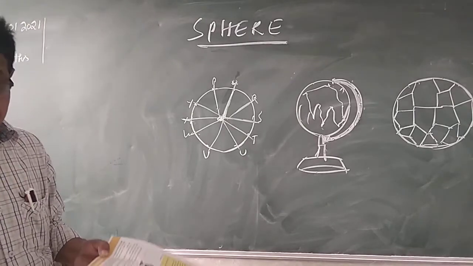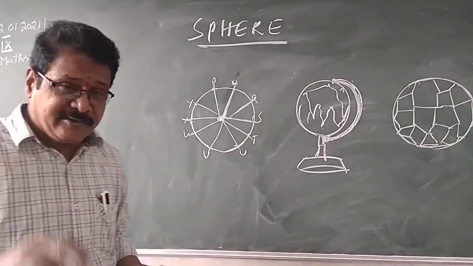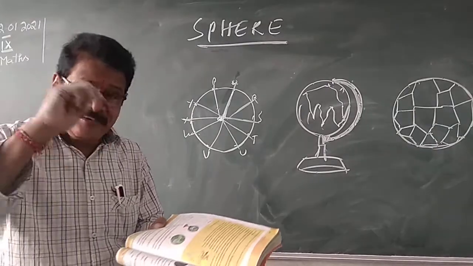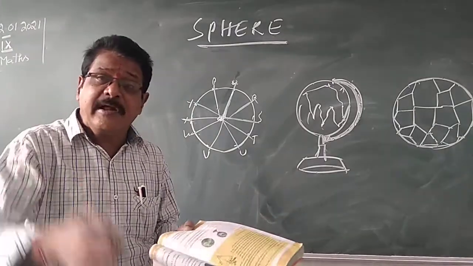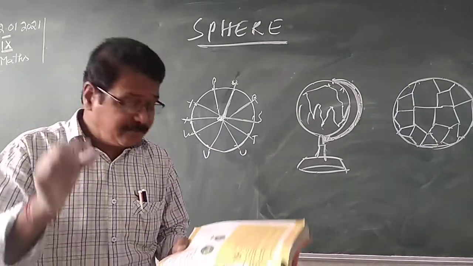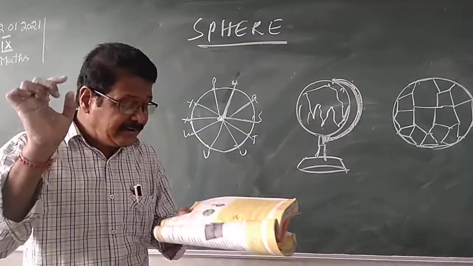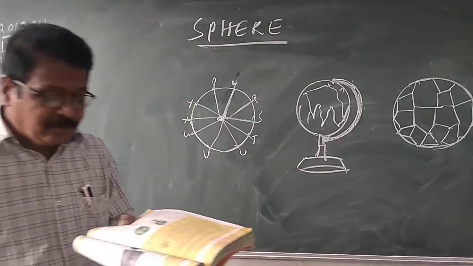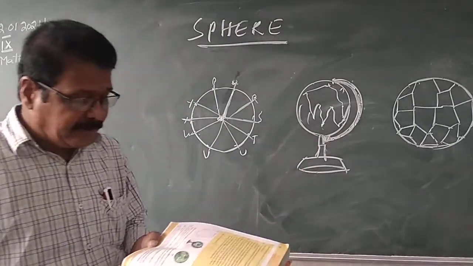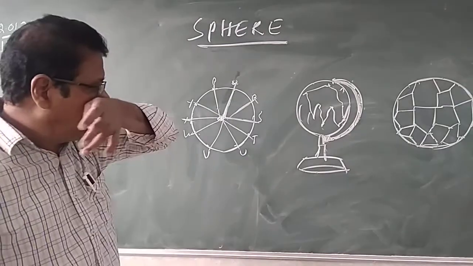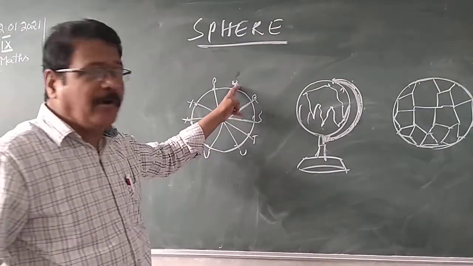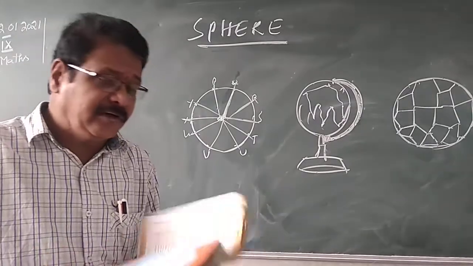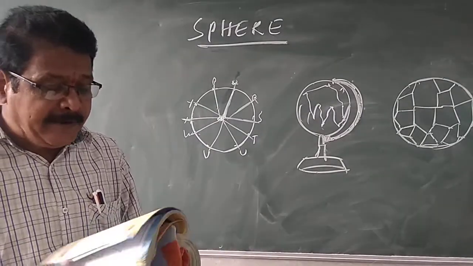Define sphere, describe the sphere means you have to write this: a sphere is a round-shaped, three-dimensional figure which is made up of all points in space at a constant distance from a fixed point, that is the center. The fixed point is called the center of the sphere. The distance from the center of the sphere to any point on the sphere is called the radius. The radius is generally represented by r.